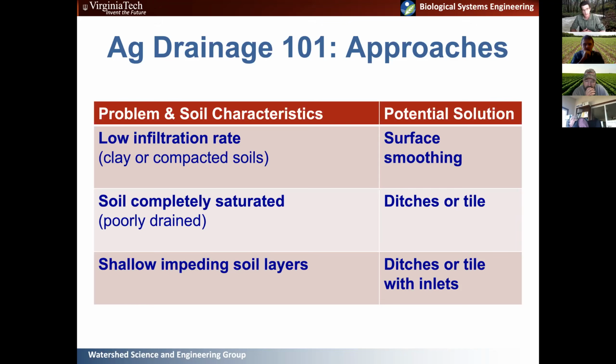So if your shallow layer is really close to the soil surface, maybe it's something that's a tillage caused layer, so an argillic horizon in the soil caused by 200 years of tillage, then what will often be done is they'll put the drainage line below that layer, and then put risers or surface inlets to get above that layer and drain that layer down. So there's lots of different options for system design, but really you need to understand what your problem is and what your field or production system looks like.